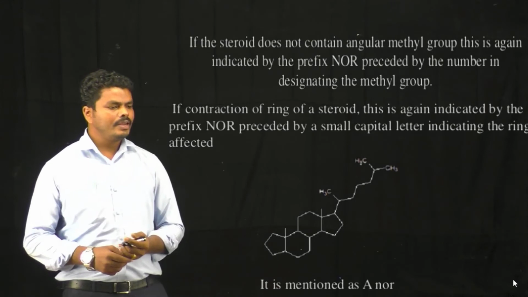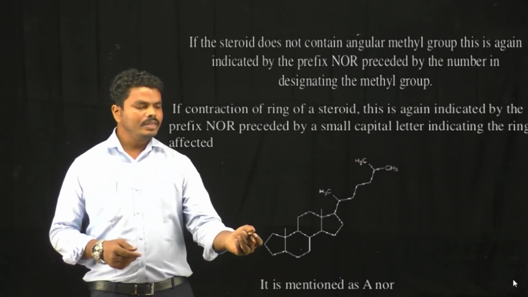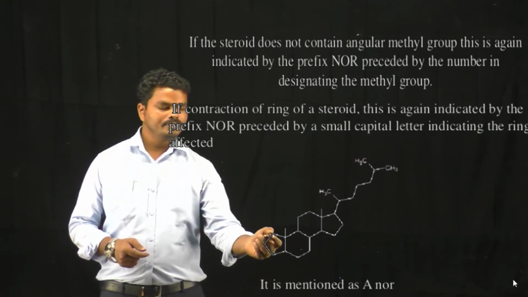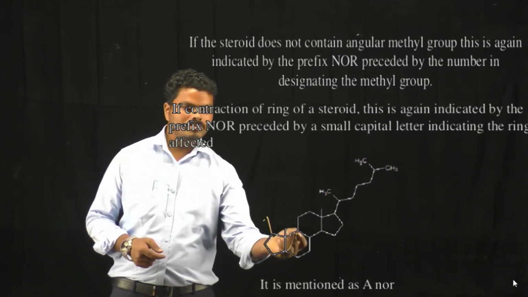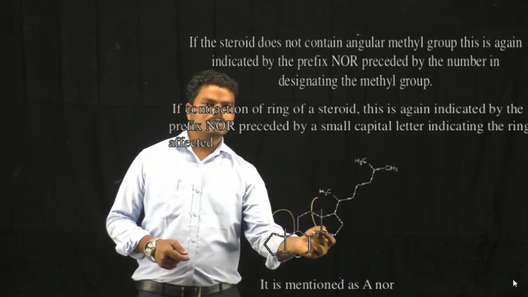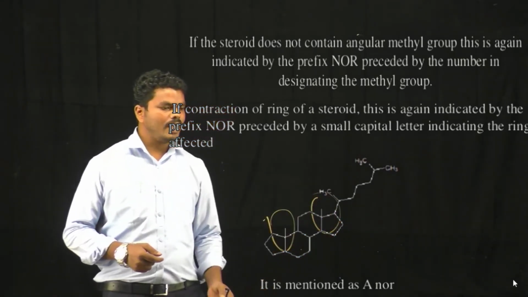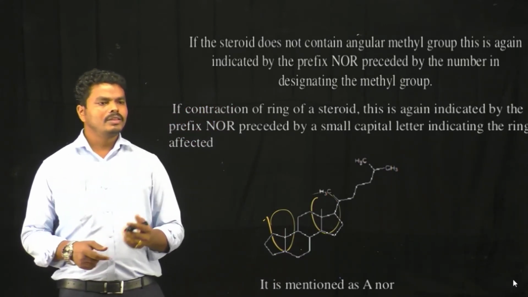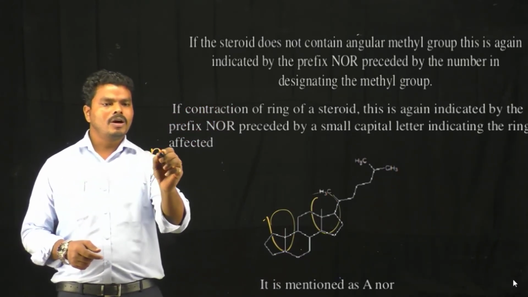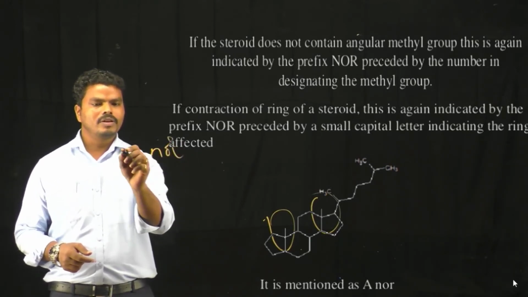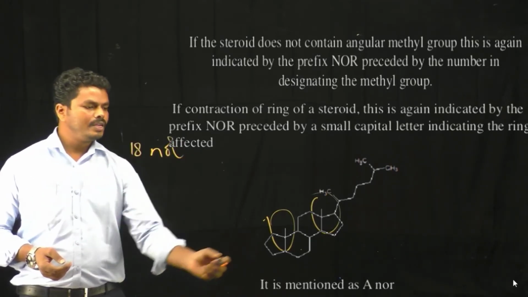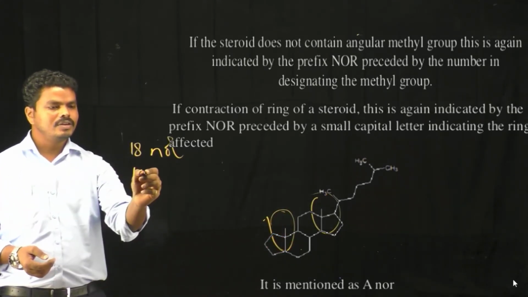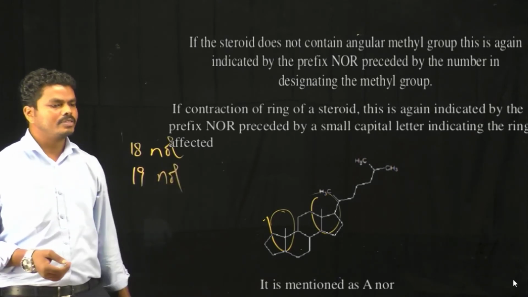And in the same way, if the steroid does not possess any angular methyl groups, these methyl groups are considered the angular methyl groups. If they are not present in the particular sterol, then they are also represented as NOR preceded by the number. For example, it is 18 NOR. If this methyl group is missing, then it will be written as 19 NOR in its chemical name.